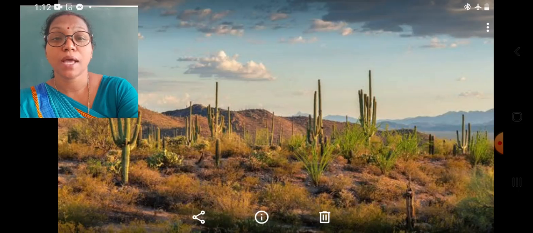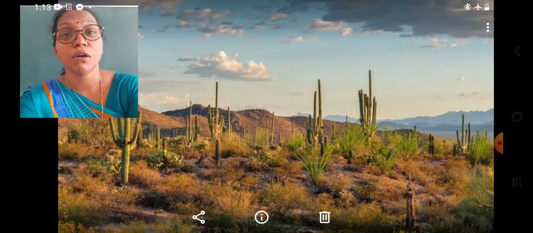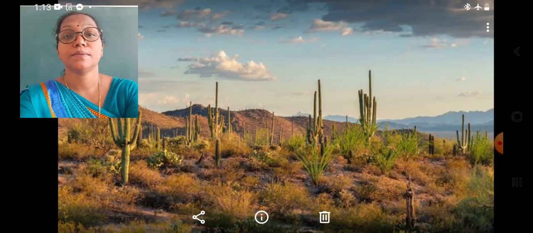In cactus plants, the stem is green and fleshy, and stores a lot of water. The leaves are reduced to spines to reduce the rate of transpiration. The stem does the process of photosynthesis.